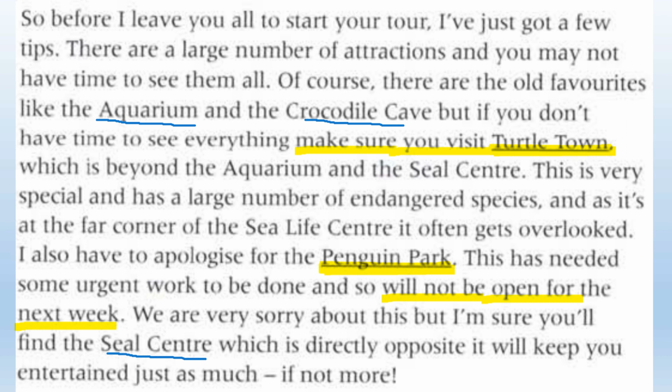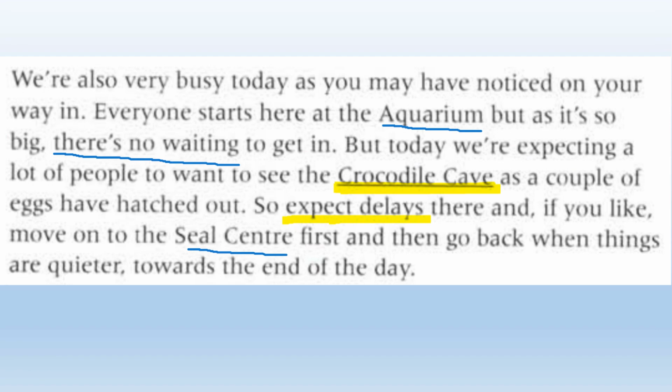Okay. And number 20, we talked about queues. So queues, lots of people waiting to get in. But the aquarium, that's a wrong answer. There's no waiting to get in because it's so big. There are no queues there. But a lot of people want to see Crocodile Cave, and we said expect delays. So the correct answer is number 20, Crocodile Cave.